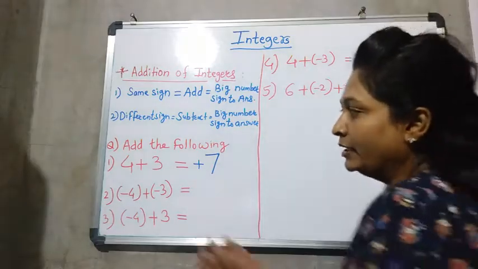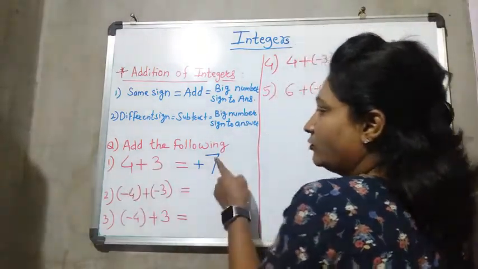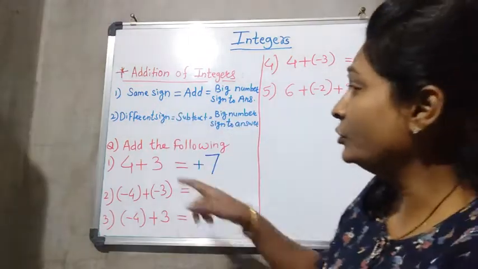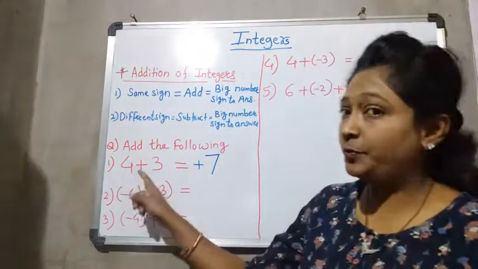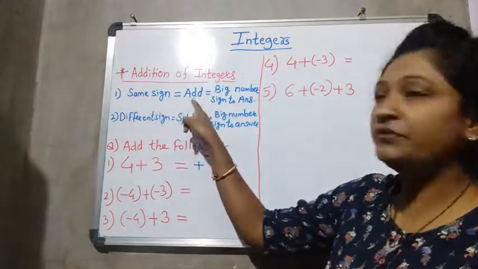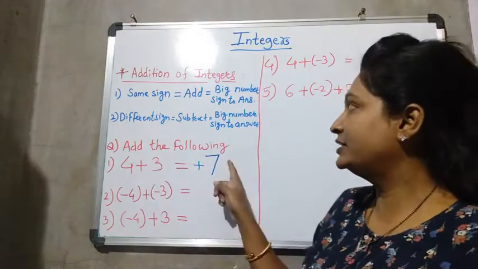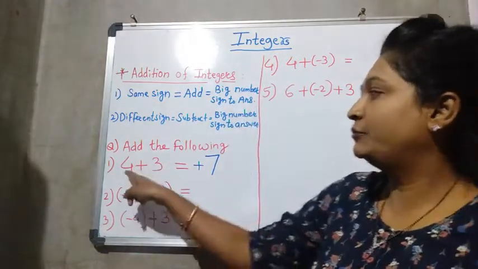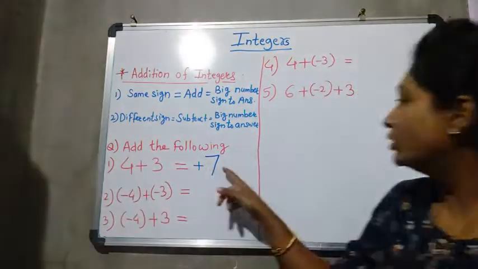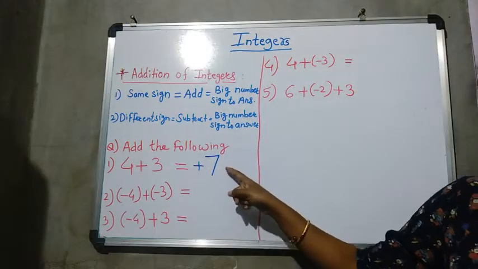Now see here also, because the same sign is there, what you have to do, according to our rule: both numbers having the same sign, 4 also positive and 3 also positive. So if the same sign is there, we have to add these numbers. So 4 plus 3 is 7, and we have to give the big number's sign. 4 is big and 4 has a plus sign, so for the answer you got plus 7.